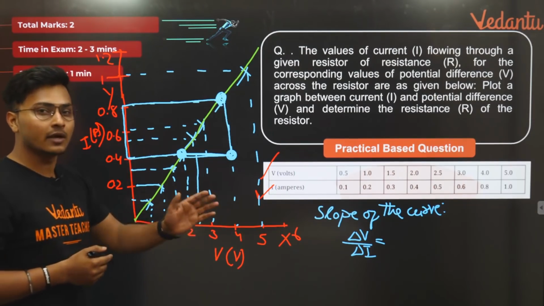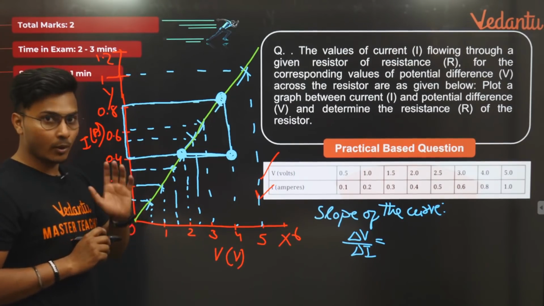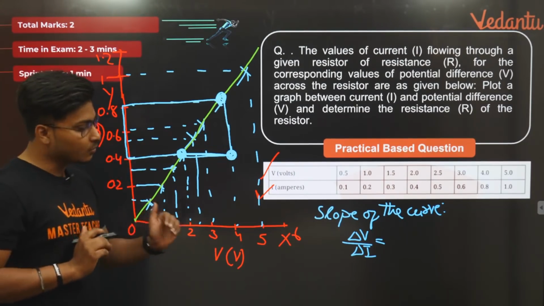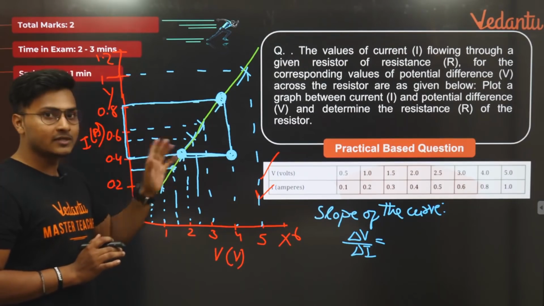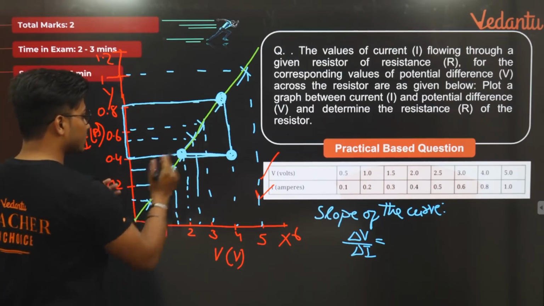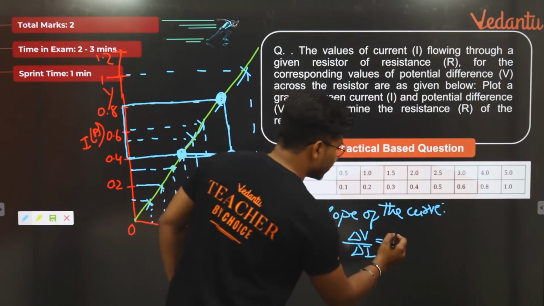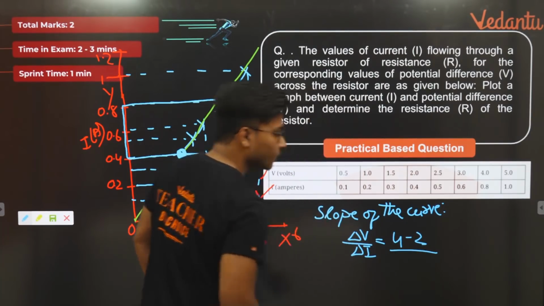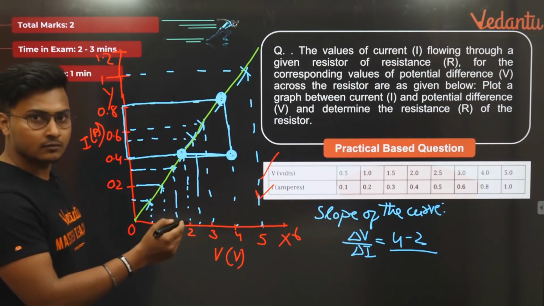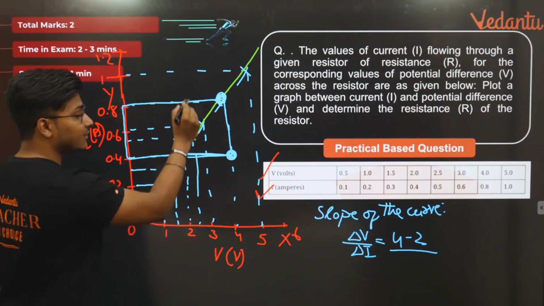स्लोप ऑफ द कर्व आप डायरेक्टली नहीं जाओगे, slope of the curve is usually y axis by x axis usually, लेकिन I am going keeping in mind formula also, I am going ahead like this, ठीक है. तो मैं ऑपोजिट कर रहा हूं यहाँ पे, cool. सो डेल्टा V बाय डेल्टा I मैंने लिख दिया. So what is the change in voltage, यहाँ पे आपने देख लिया ये 2 है और ये 4 है. So change in voltage is 4 minus 2, that is delta V na, V2 minus V1, so 4 minus 2, correct. अब चलते हैं चेंज इन करंट.